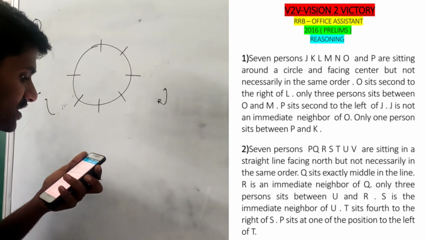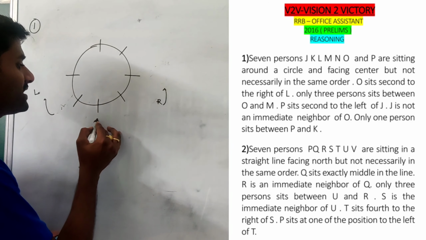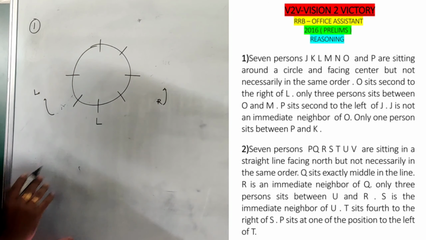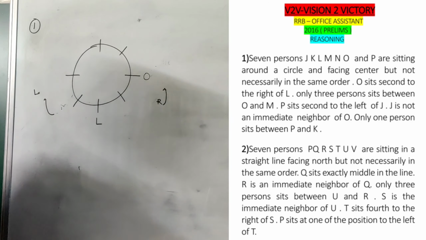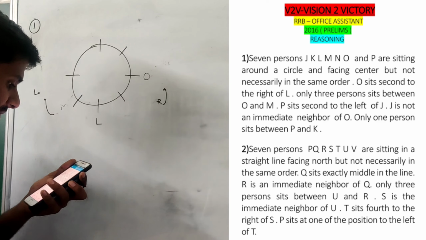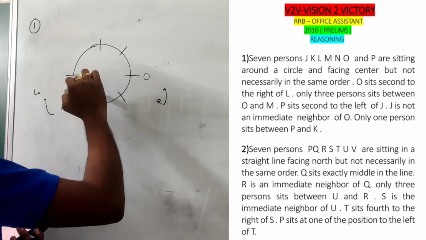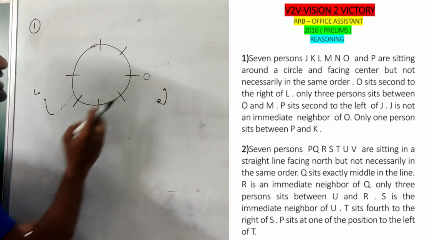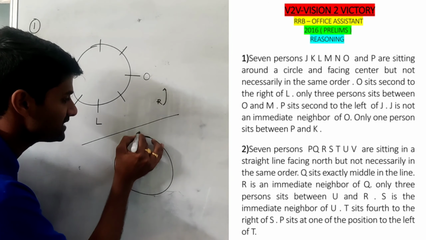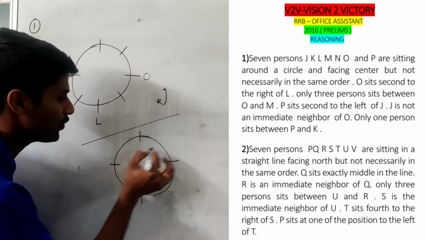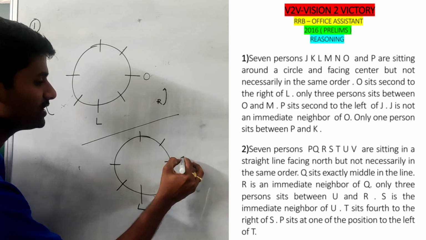The first information: O sits second to the right of L. That means I can place L anywhere in the circle. I place L here, so O is the second right of L. Next: only 3 persons sit between O and M. Between O and M we have 2 chances, clockwise and anti-clockwise. So I go with one more possibility here, with positions 1, 2, 3, 4, 5, 6 and 7, and we already confirmed L here and O here.